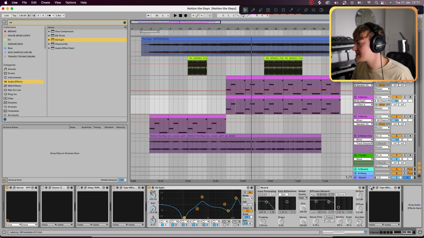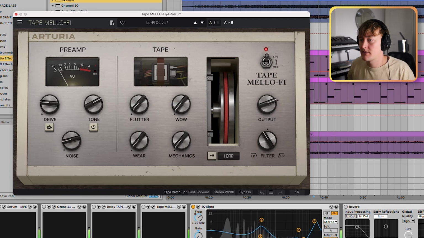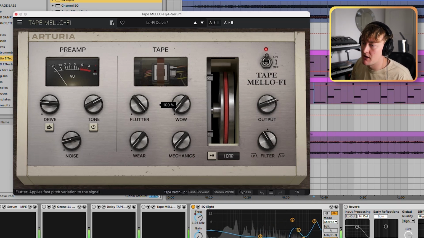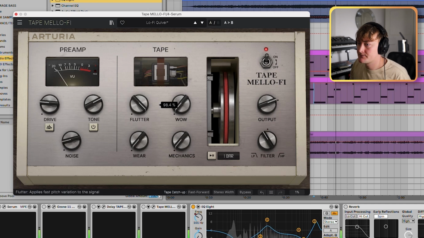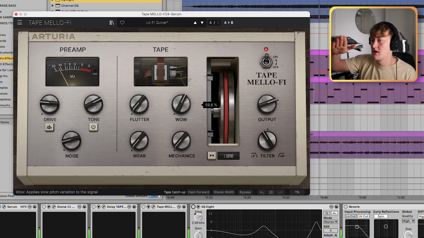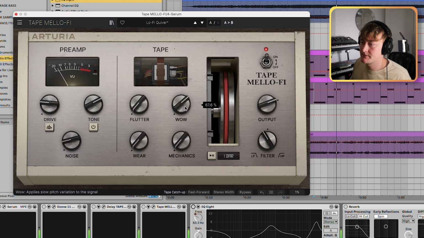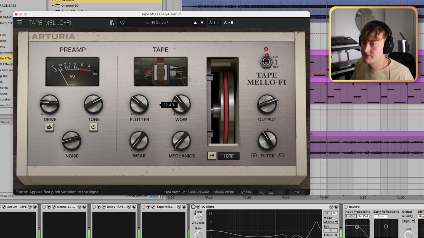The final and last thing you can do to make it more analog is add some sort of tape effects. So I've got this tape mellow plugin. If I just turn everything down, we can go one by one. So for example, this flutter changes the pitch, but really fast. Turn this EQ off. Or you can add this wow. Again, that's doing the same thing, but a little bit slower. It's important not to go too over the top with these. Add some wear, some mechanics, some drive.